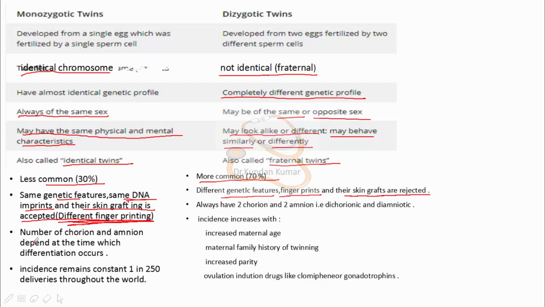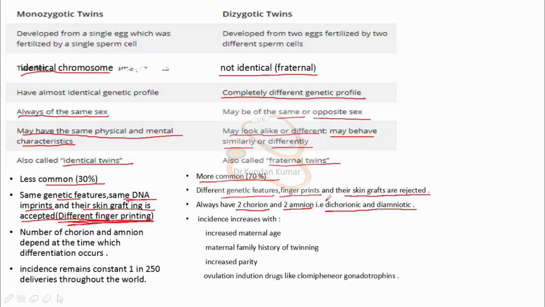And if we talk about the number of chorion and amnion in monozygotic twins, it will depend on the time of the differentiation. But in dizygotic twins, there are always 2 chorion and 2 amnion, that is dichorionic and diamniotic.